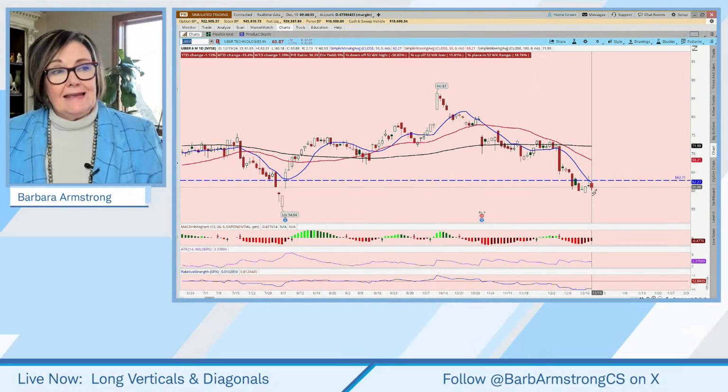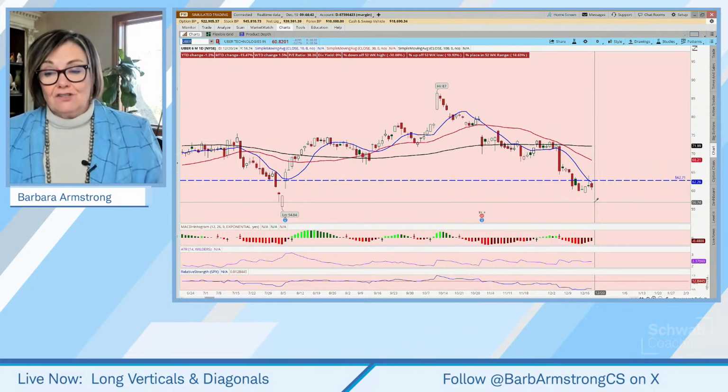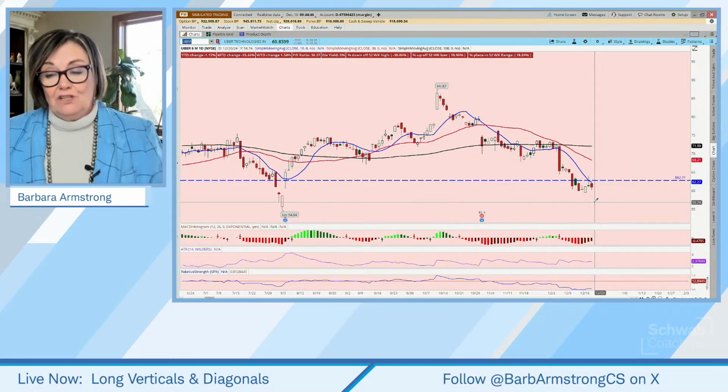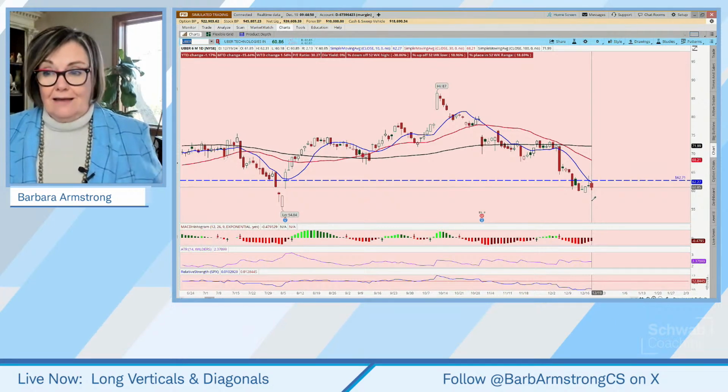But again, if the short put was exercised, would that be a bad thing? No. We would then exercise the long side and we'd have our max gain, which means we'd make more than we were anticipating. And that's a great thing.